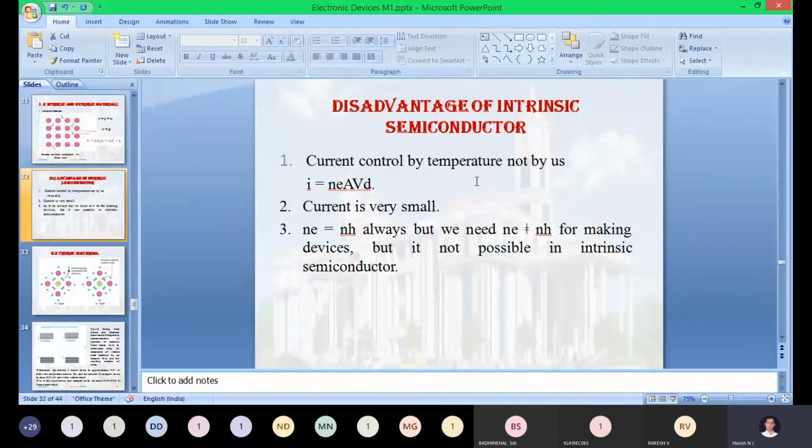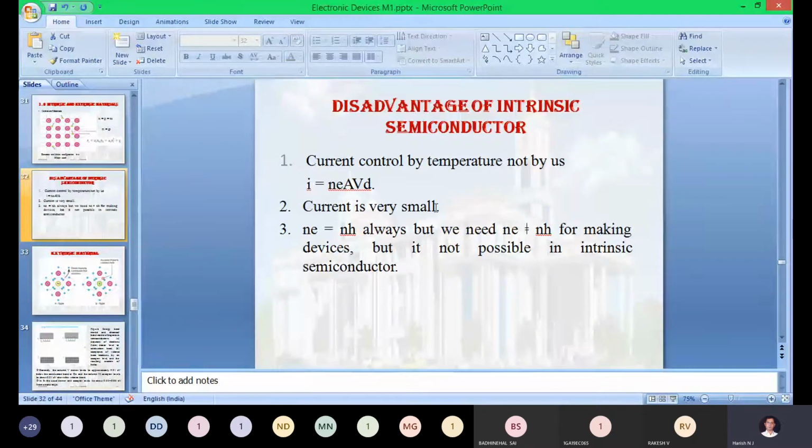At the same time, intrinsic means what? The purest form of the silicon material. If you use the purest form of the material for the fabrication of devices, the stability of those devices will be very small. That is another disadvantage of the intrinsic.